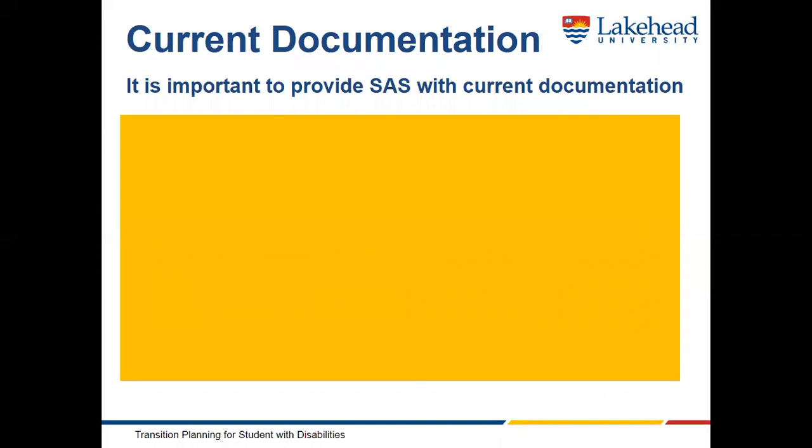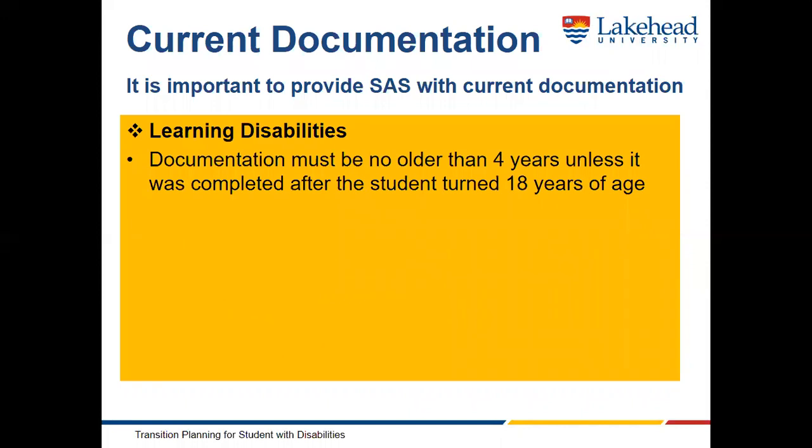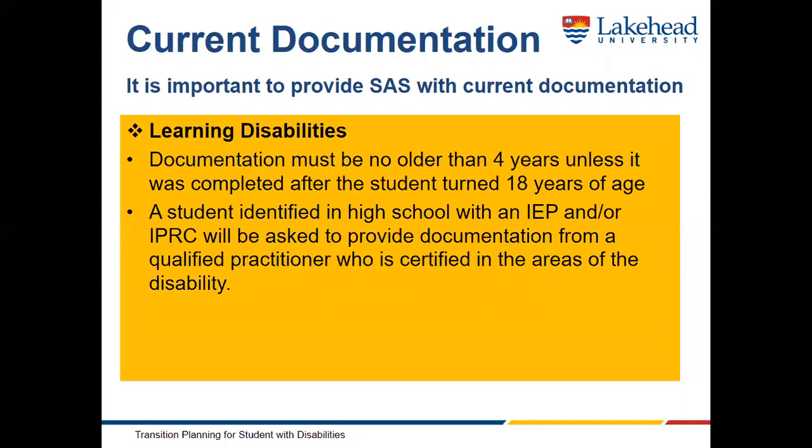It is important that you provide SAS with updated documentation. For example, if you are a student who has been diagnosed with a learning disability, your documentation, most likely a psychoeducational assessment, must be no older than 4 years unless it was completed after the age of 18. If you had an IEP or an IPRC in high school, you will be asked to provide documentation from a qualified practitioner who is certified in the area of your disability or medical condition.